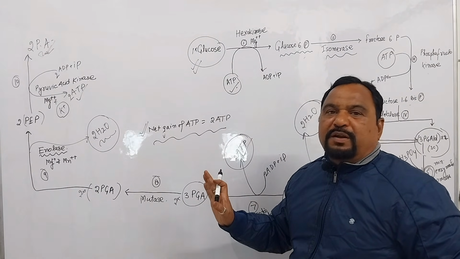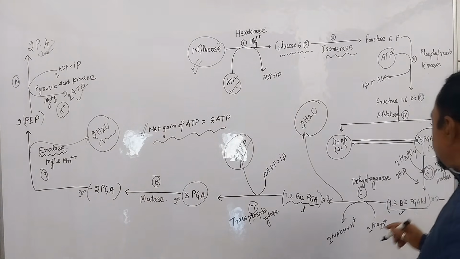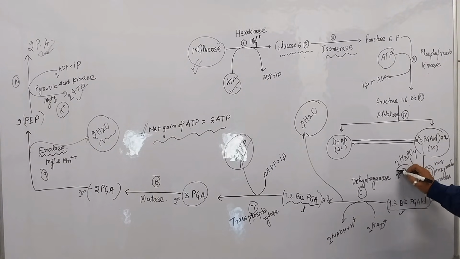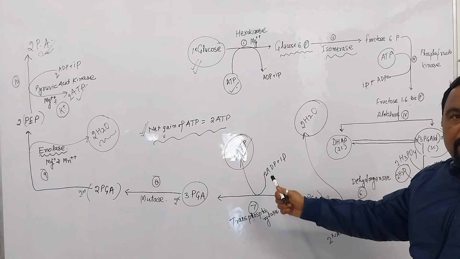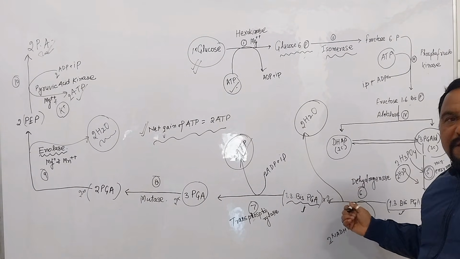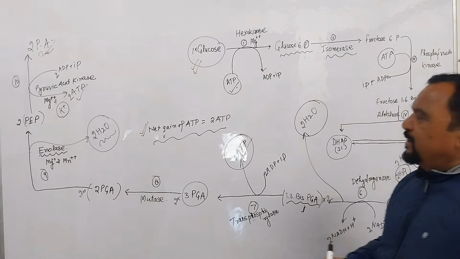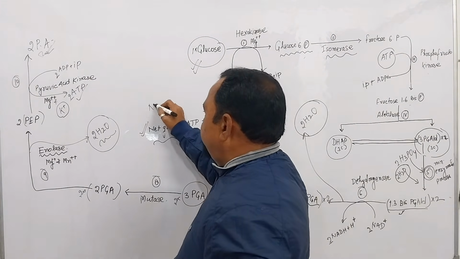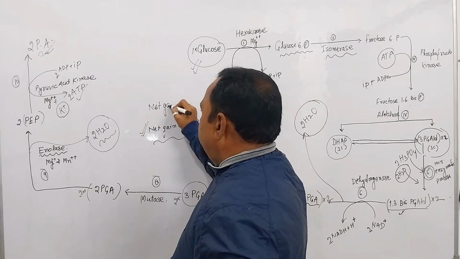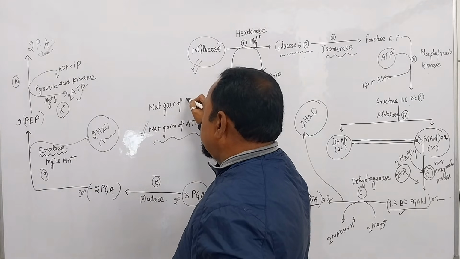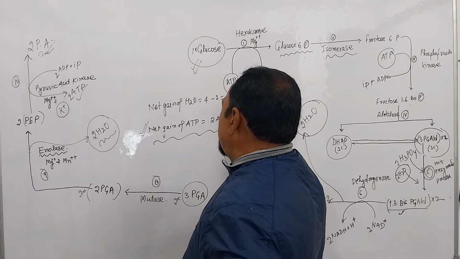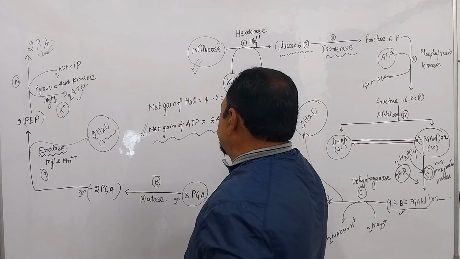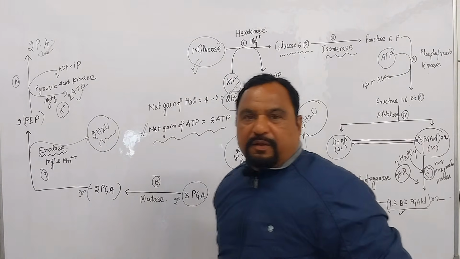And how many water molecules are used up? At step number 5, just you see here, 2 H2O molecules are used up. It means 4 molecules of water were produced and 2 water molecules used up. Then the net gain of water molecules is equal to 4 minus 2 equal to 2 H2O. It is a NEET point.